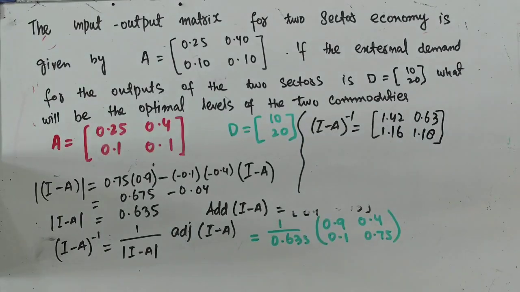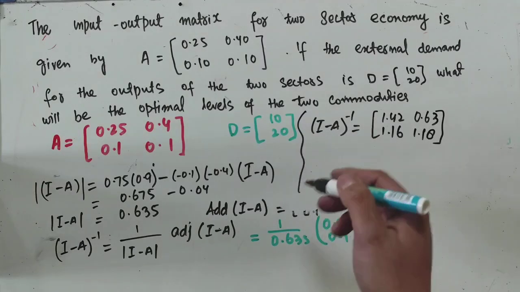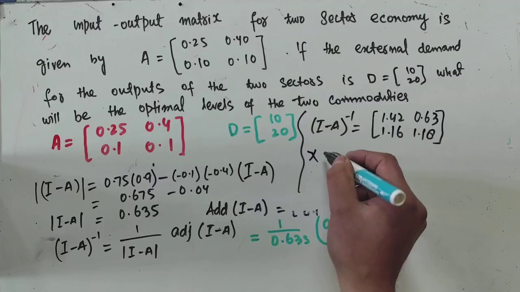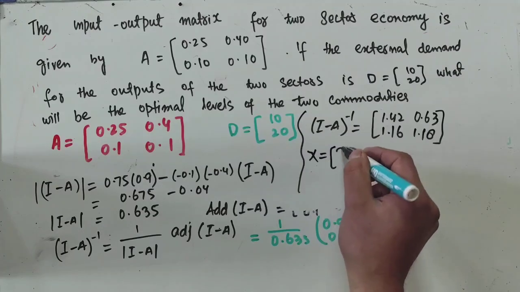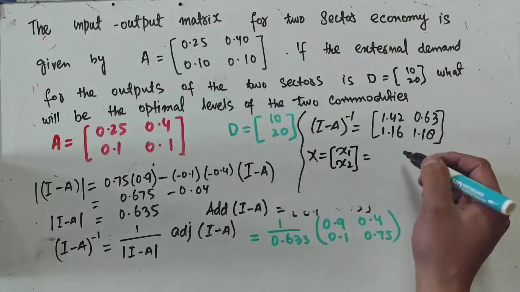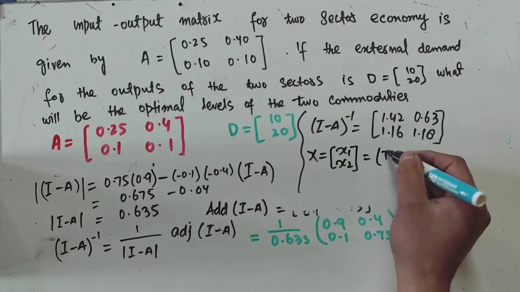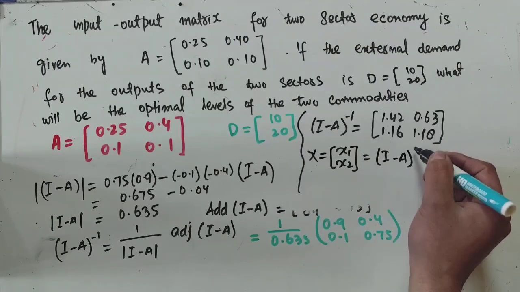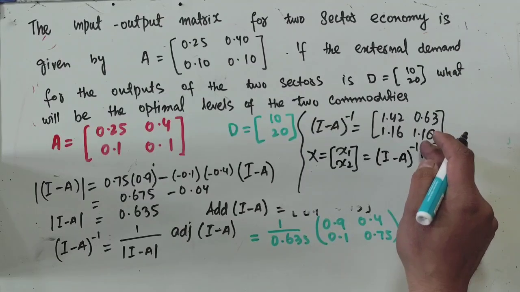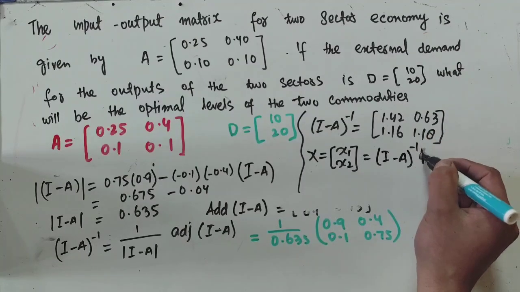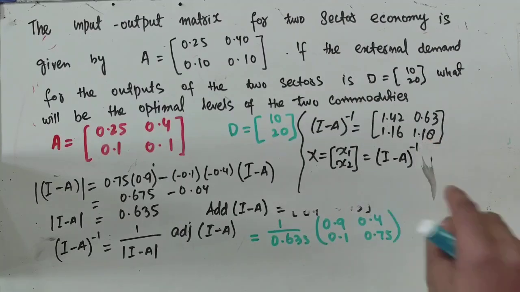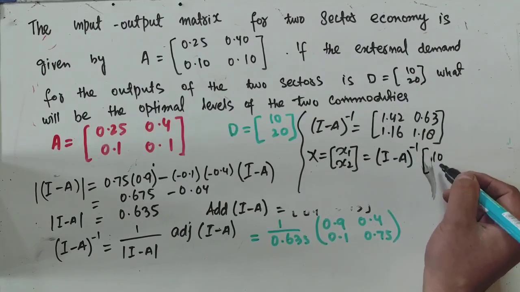Okay. Then to find out the optimal levels of output, we use the formula x, which is x1, x2, is equal to the inverse of the I minus A Leontief matrix times the final demand. So final demand is D. So can we write it like this? D is given to us as 10 and 20.